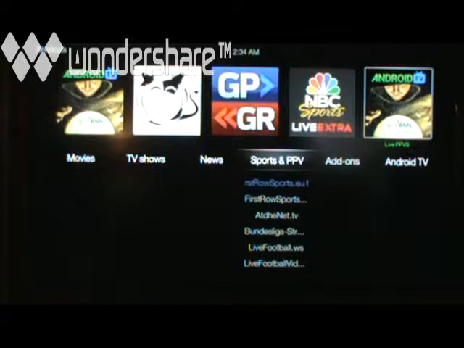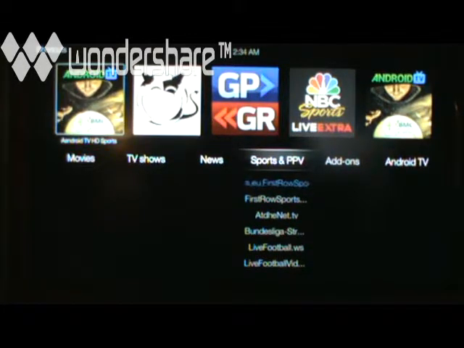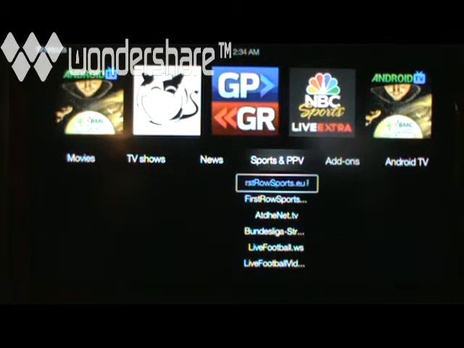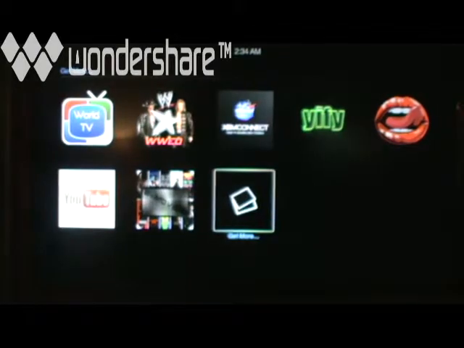Now when I do this, a lot of the time I will choose either this one or this one. These are shortcuts that take you into it. But I'm going to go the long route. So I'm going to go into the add-on section, go to video, and it's going to pop up my icon screen.